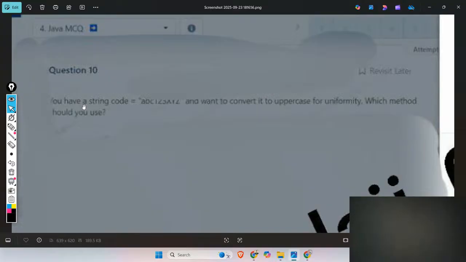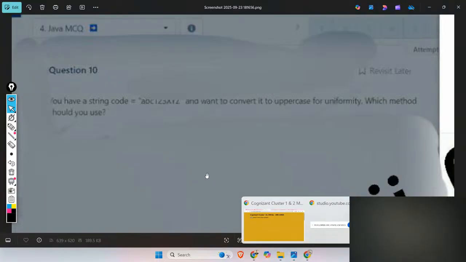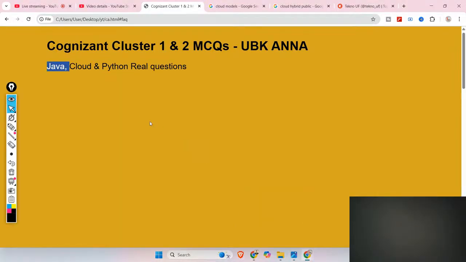So the question is, you have a string code and want to convert it to uppercase for uniformity. Which method would you use? Actually, the options and more questions are available, but due to copyright issues we have not shown those and will not show all the questions in the image. We'll show the questions one by one in these slides.